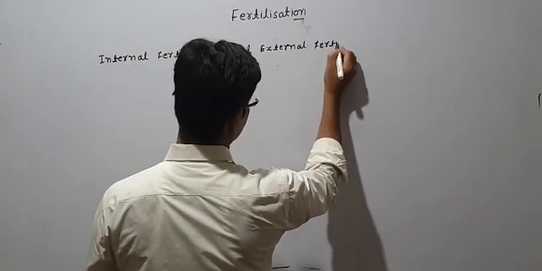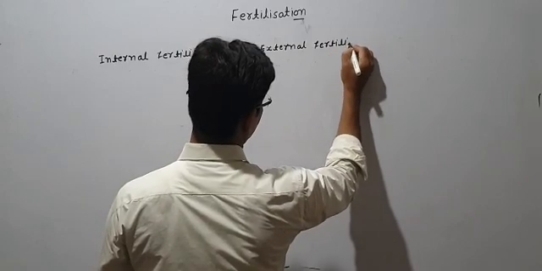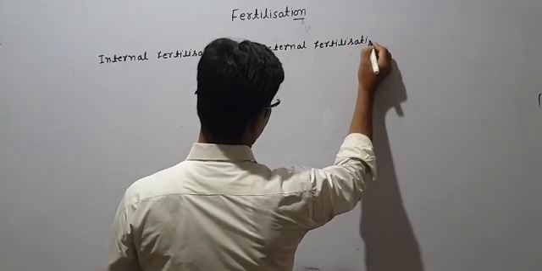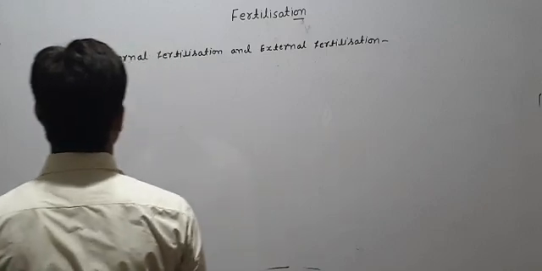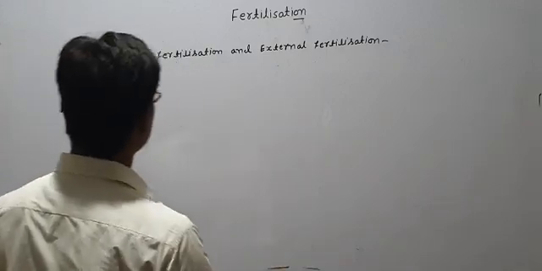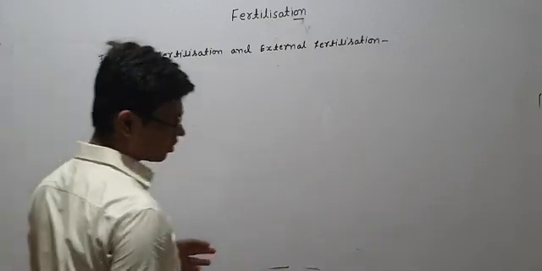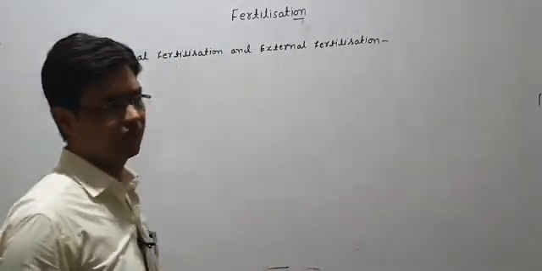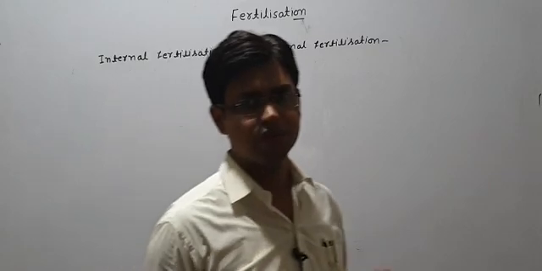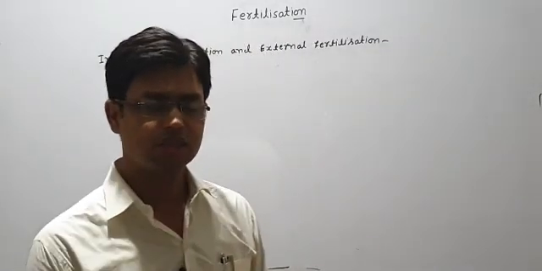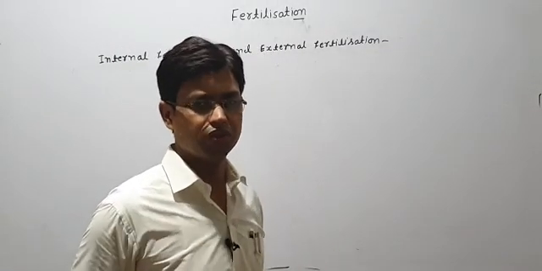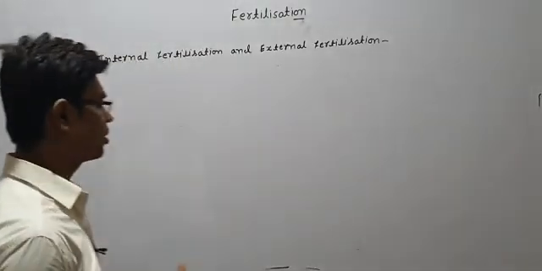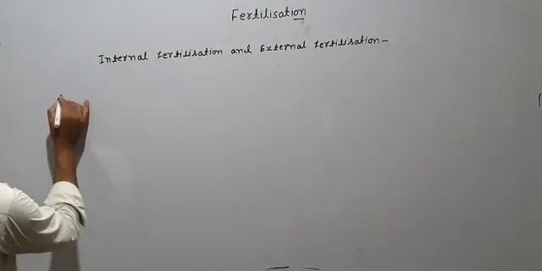In internal fertilization, fertilization takes place inside the female body. Simply you can understand, humans are also an example of that, which means fertilization takes place inside the female body in humans, and some are external. So first I will start with this.